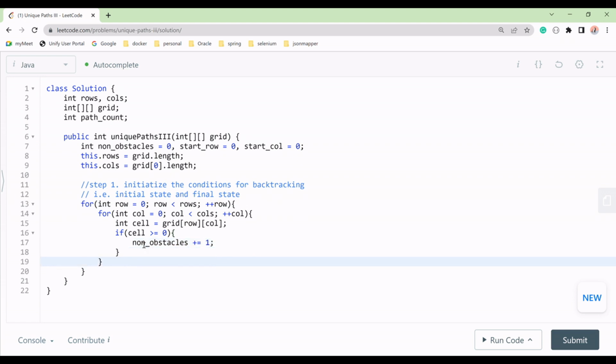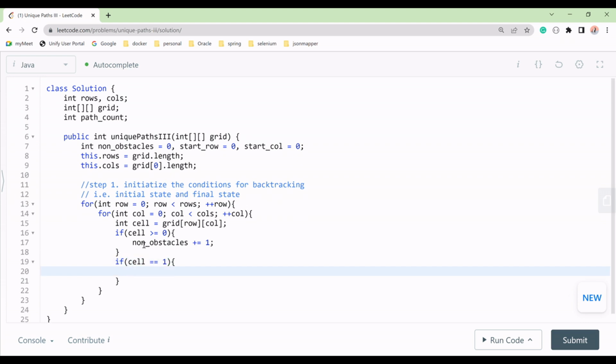If that is not the case, if the cell is equal to 1, it means we have to update our start row and our start column.